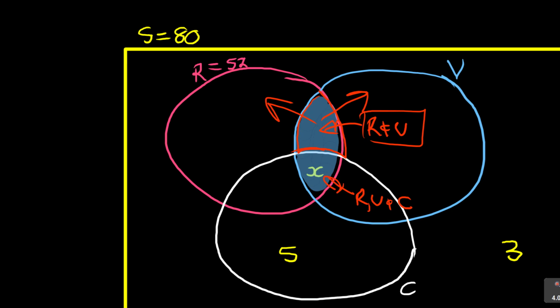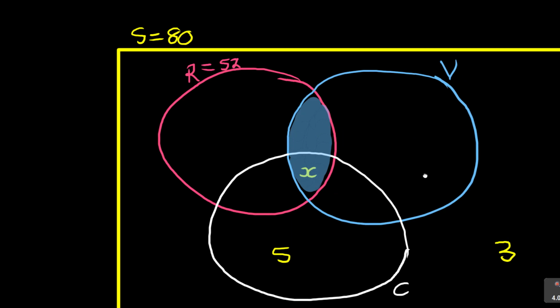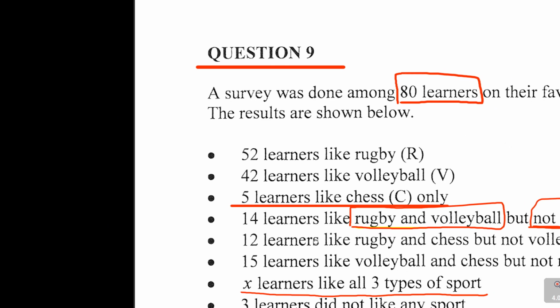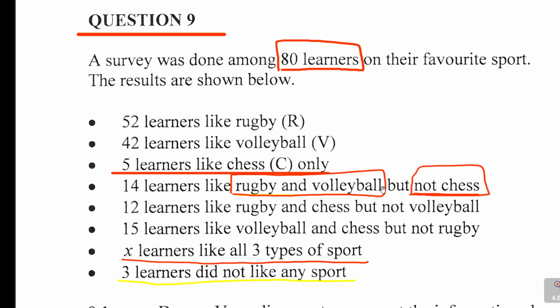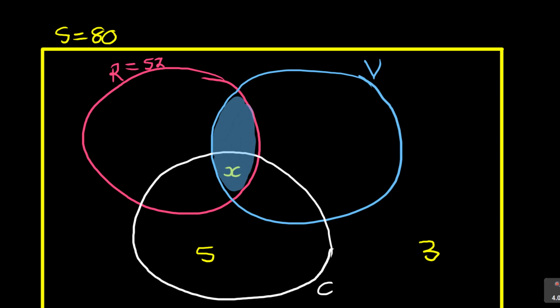Because we cut here, chess is not involved. That's the number of learners we're interested in. So if I bring it into perspective, those who like rugby and volleyball but not chess, there are 14 learners. So I come here and say, in this group, there are 14 learners.